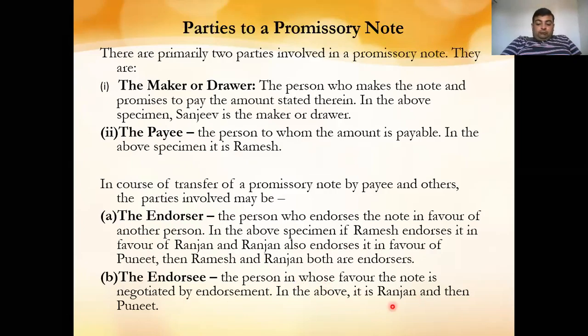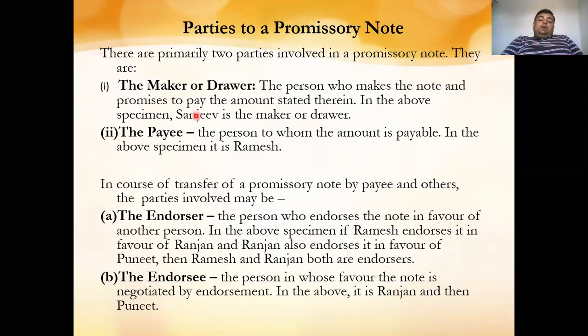In the above case, Ramesh has endorsed to Rajan, so in the first case the endorsee is Rajan. Now Rajan has endorsed in favor of Puneet, so here Puneet is the endorsee of Rajan. So here there are an endorser and an endorsee.